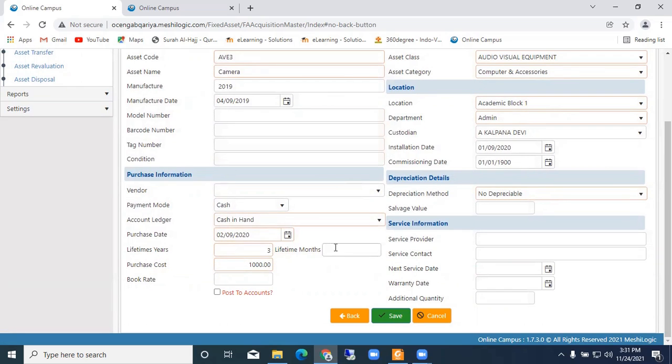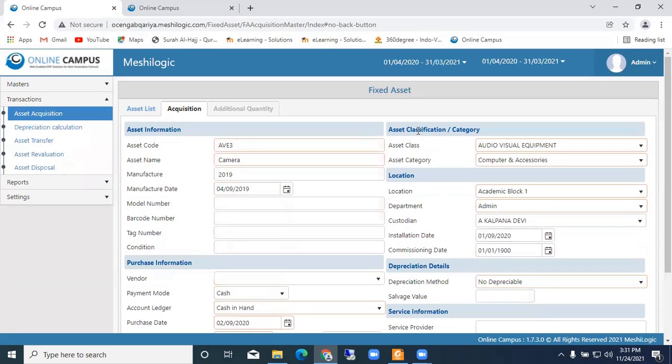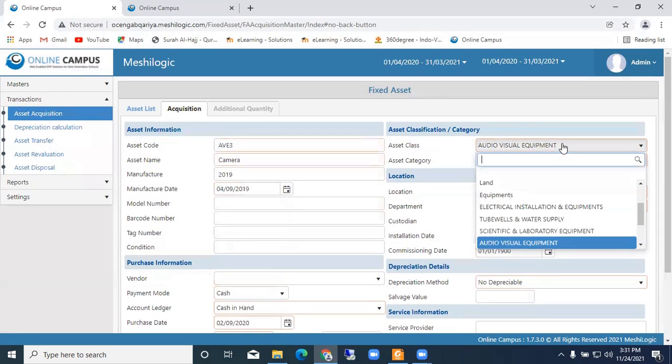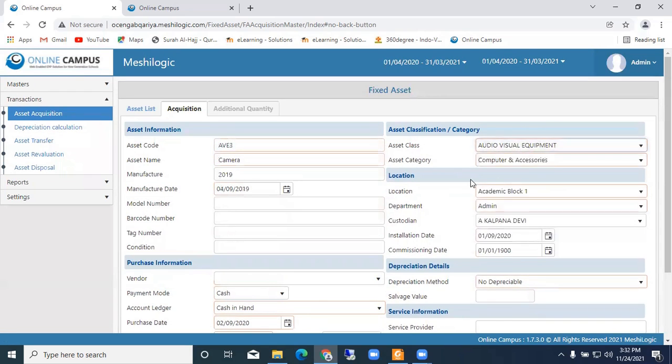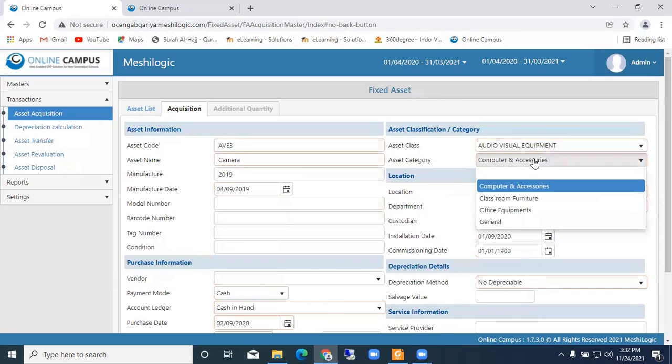The life is 3 years; if there is a month, you can enter the month. The purchase cost is this. Book rate, if it is book rate is 1000. So book rate means, suppose you have a quantity, you can write the quantity here. Suppose it is 10 units, you can write the quantity here. So next, coming back to the asset classification, we can choose the classification which comes under what, and then the asset category which comes under what.